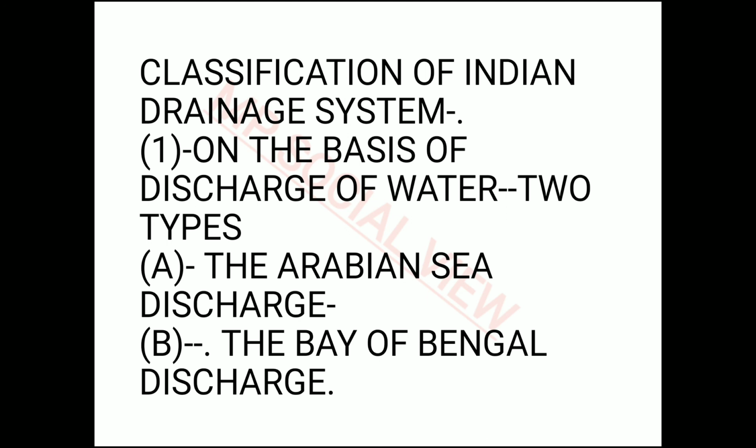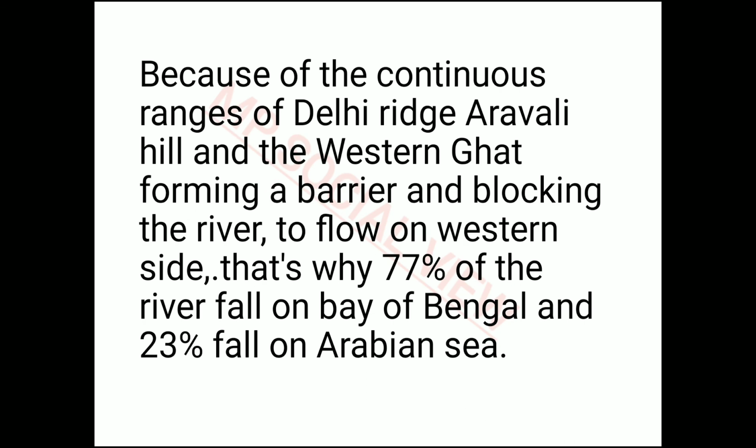As you know, in India we have two seas on both sides. We have the Arabian Sea on one side and the Bay of Bengal on the other side. So when the river discharges its water into the Arabian Sea, it is called Arabian Sea discharge, and when the river discharges its water into the Bay of Bengal, it is called Bay of Bengal discharge river. So this is the way the drainage system is classified on the basis of discharge of water.